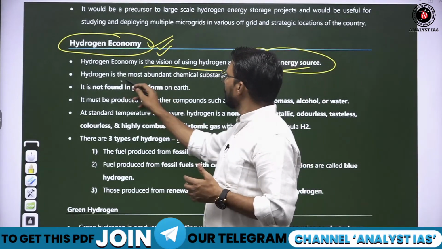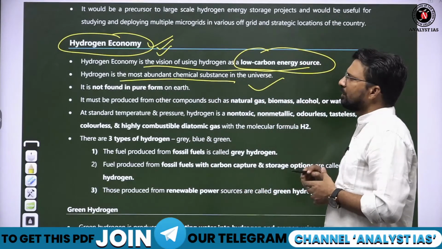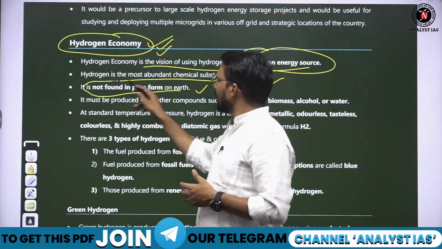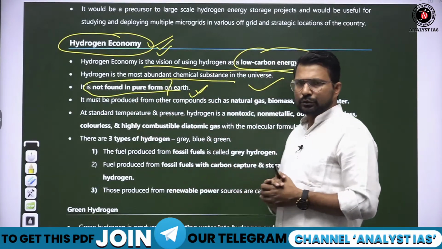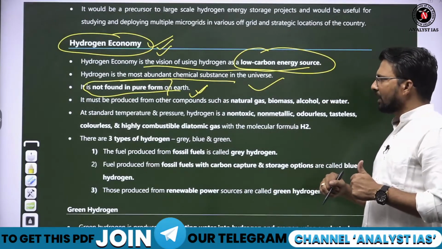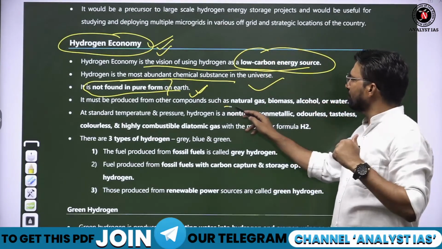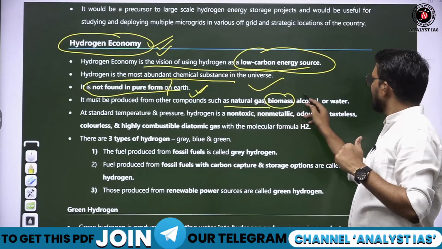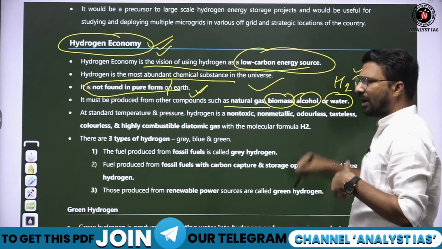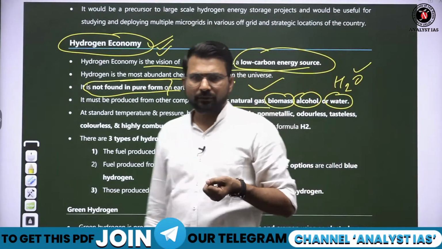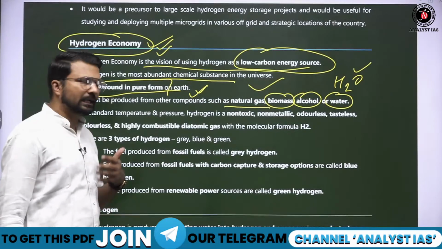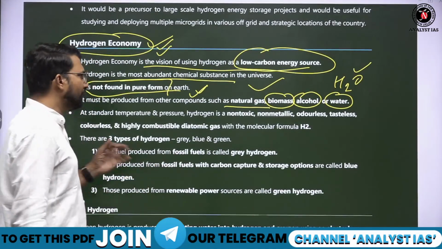So hydrogen is the most abundant chemical substance in the universe. One problem is that it is not found in pure form on the earth, so we have to purify it first. It must be produced from other compounds such as natural gas, biomass, alcohol and water. Like water is H2O, we can extract hydrogen from here, and then the hydrogen can be directly used as a fuel.